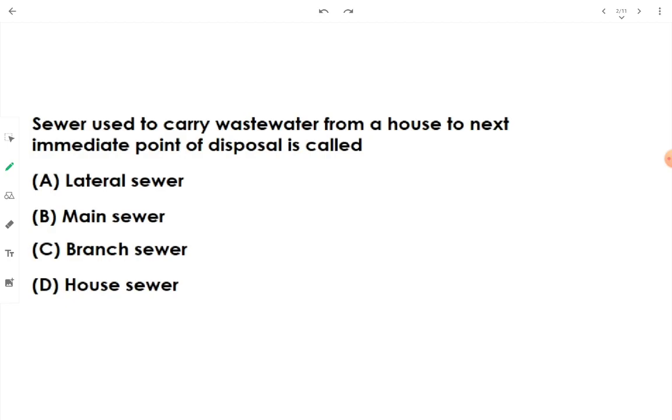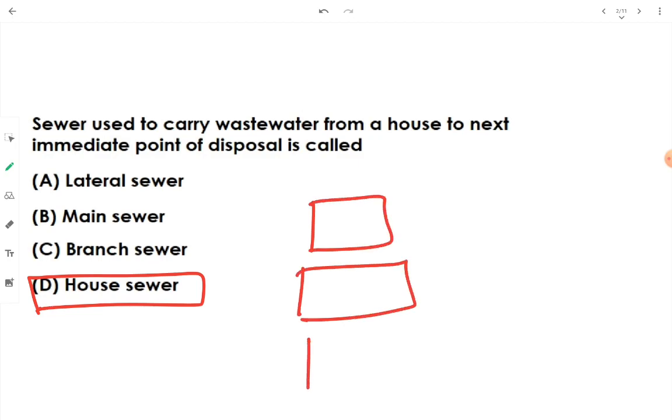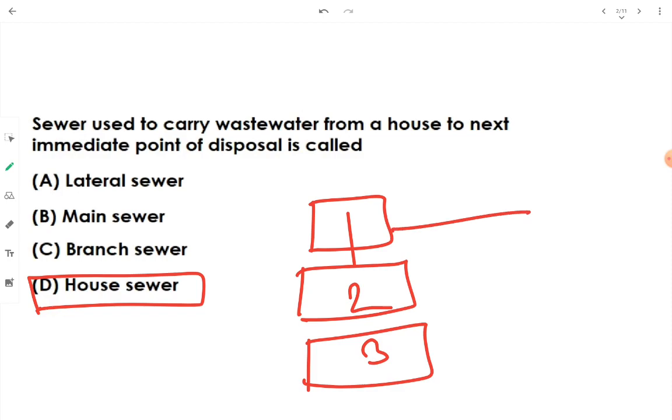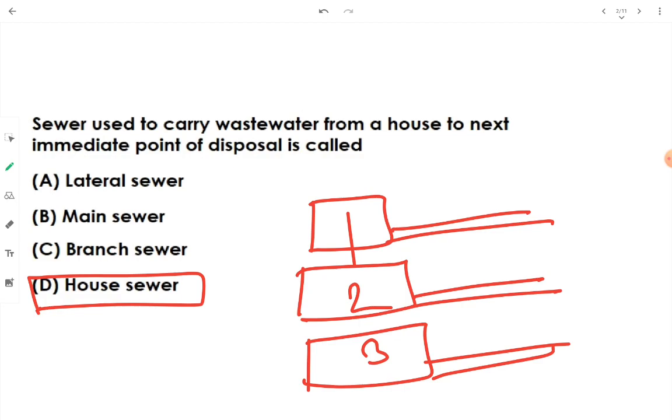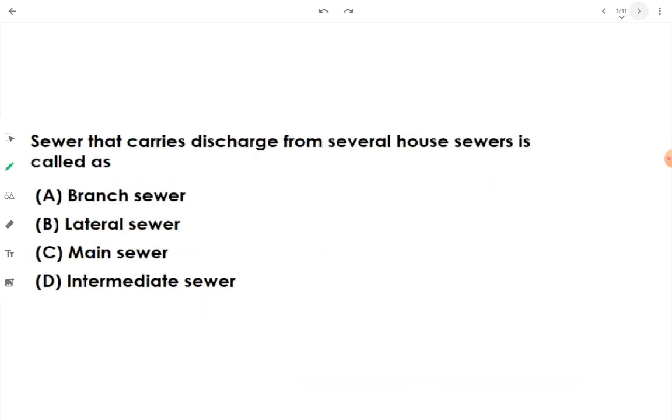So the question is asking, sewer used to carry wastewater from a house to next immediate point of disposal is called as. See, a sewer which is coming from a house to next immediate point of disposal is called as house sewer. Let's say this is house number 1, this is house number 2, this is house number 3. Then the sewers coming from the houses are called as house sewer. These 1, 2, 3 are what? House sewer.